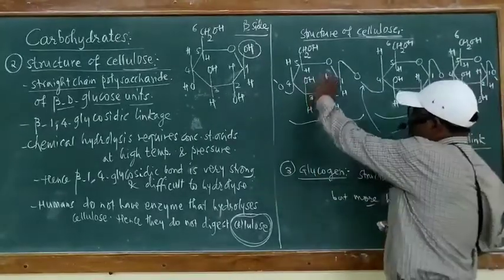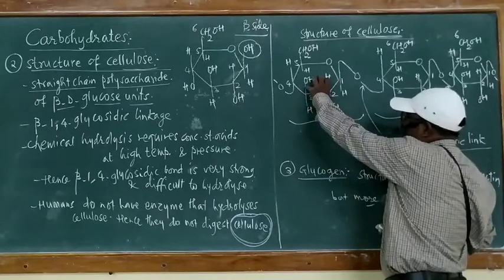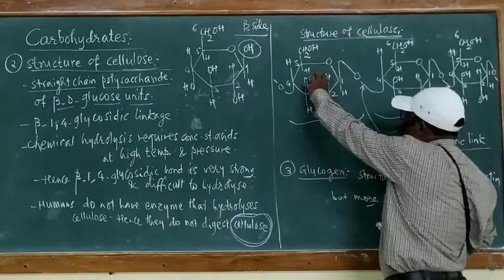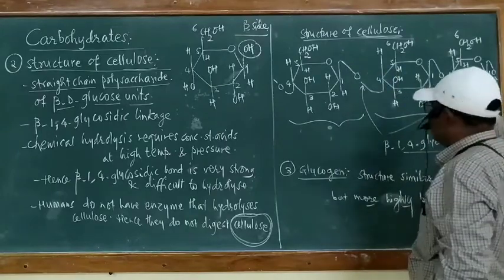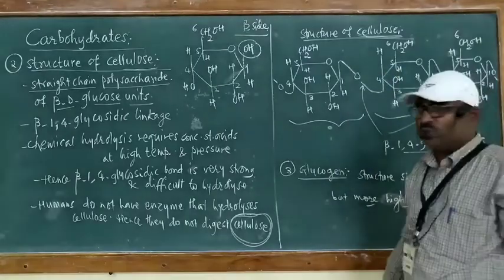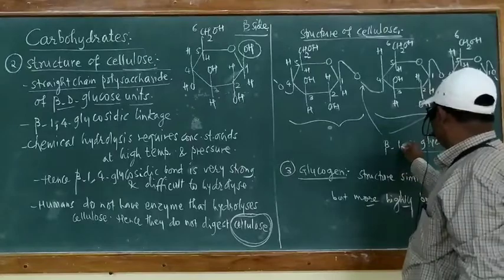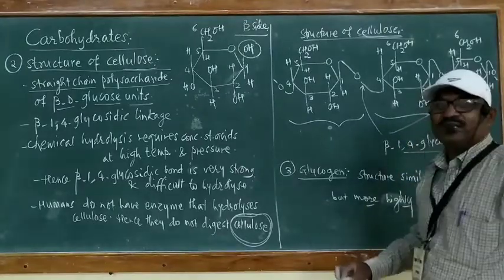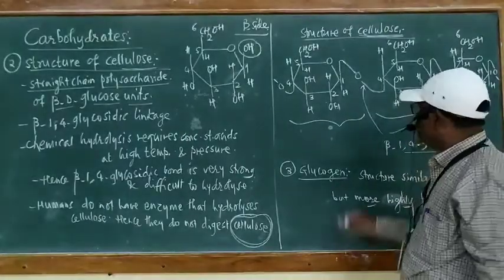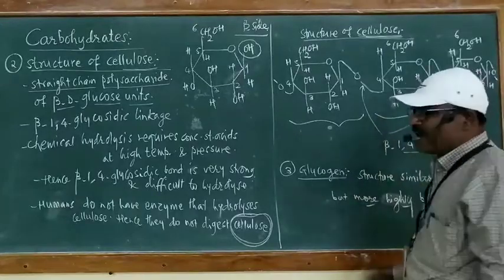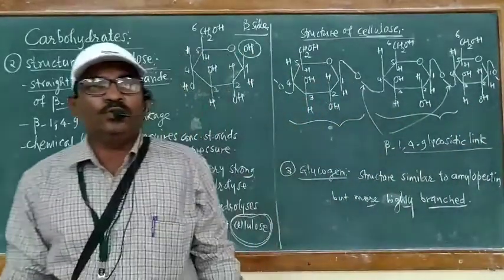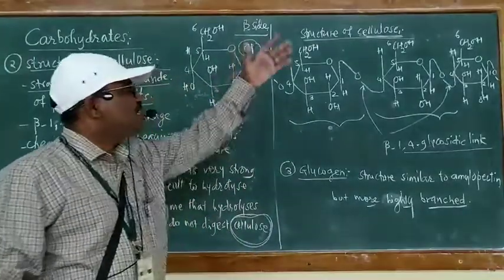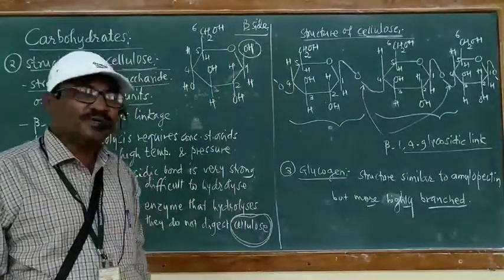Here, one beta D glucose is joined to another beta D glucose, which is further joined to one more beta D glucose, and such beta 1,4 glycosidic links are formed by combination of a large number of such beta D glucose molecules. Cellulose is formed.